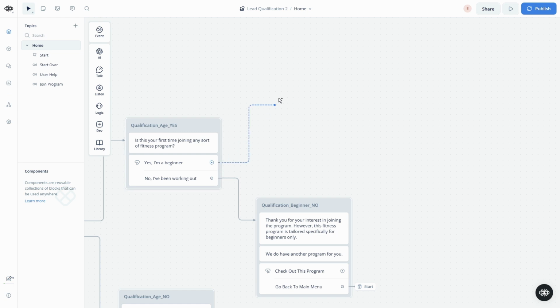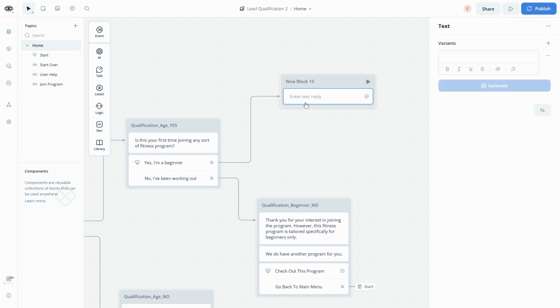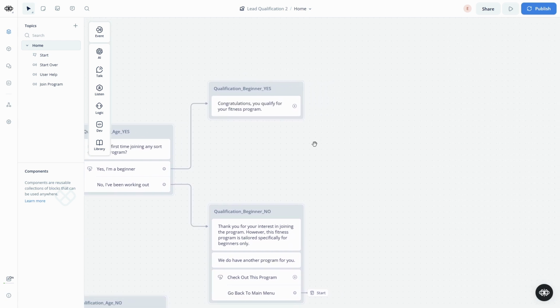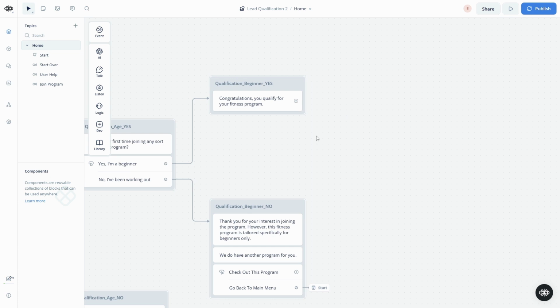And finally, if they do qualify, let's create another block. Let's call this qualification_beginner_yes. And we can say, congratulations, you qualify for our fitness program. And from here, you're going to start collecting information like email address, phone number, and all sorts of details you may need. But for this example, let's just collect the name and we'll end there. So congratulations, you qualify for the program.